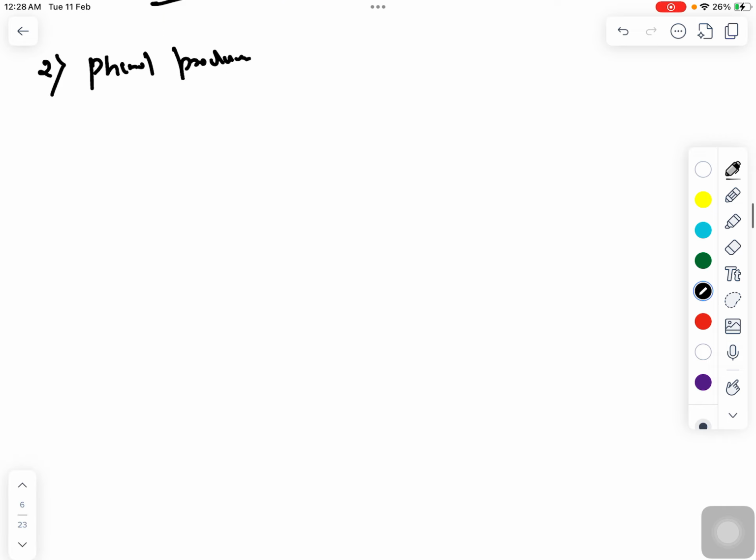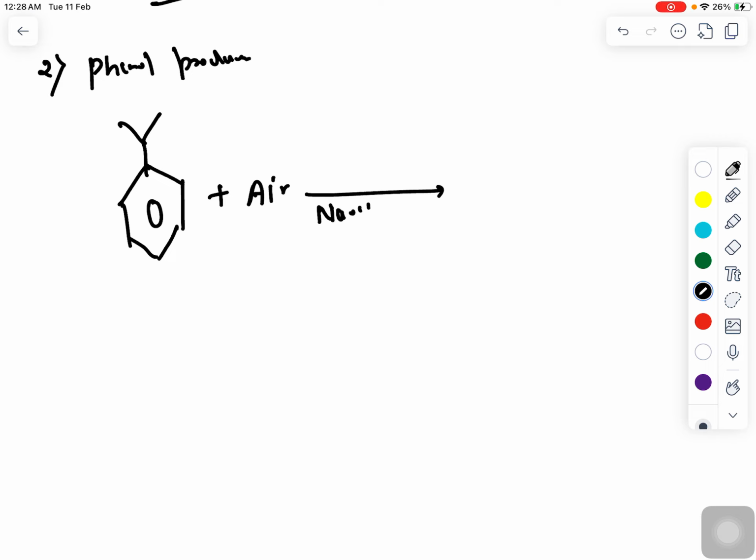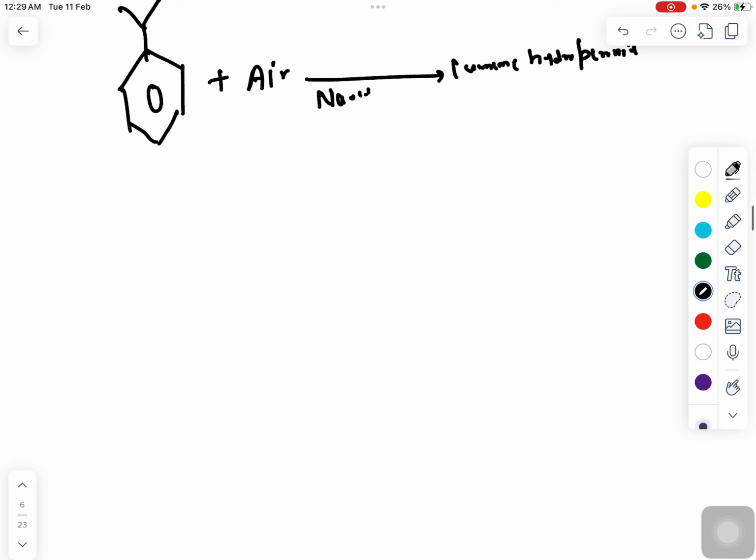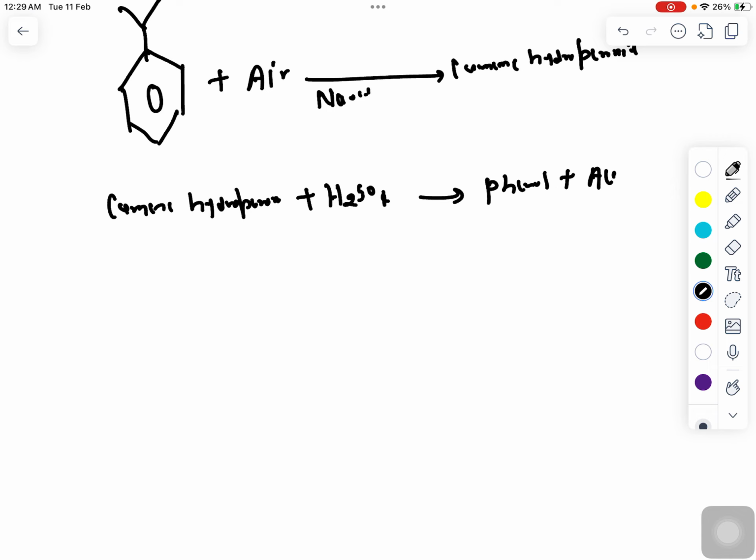Now next is phenol. How will we form phenol? You have cumene. Cumene is isopropyl benzene, right? Cumene will look like this, and if I am supplying air in the presence of NaOH, it will form cumene hydroperoxide, and then cumene hydroperoxide reacts with H2SO4 and forms phenol plus acetone.